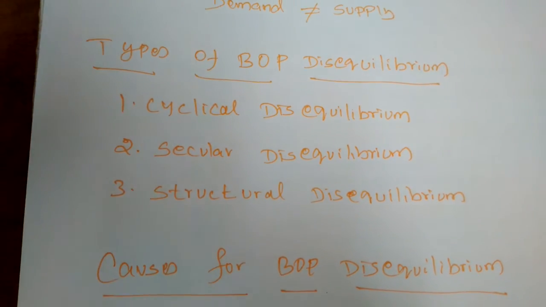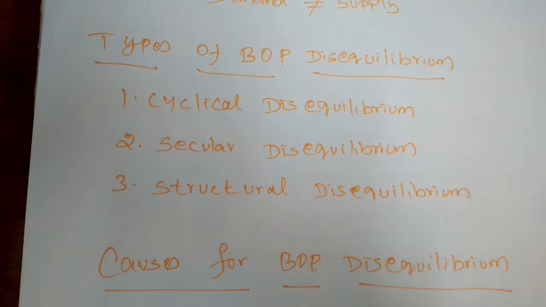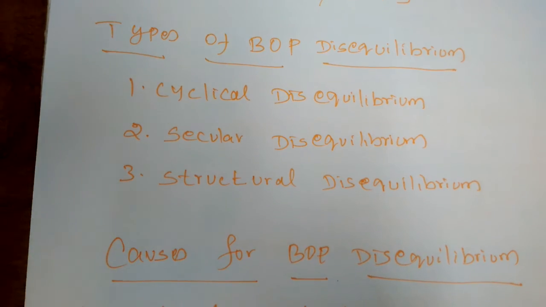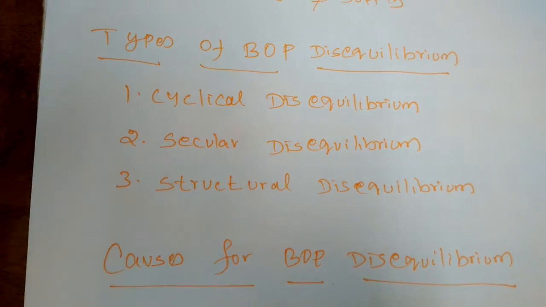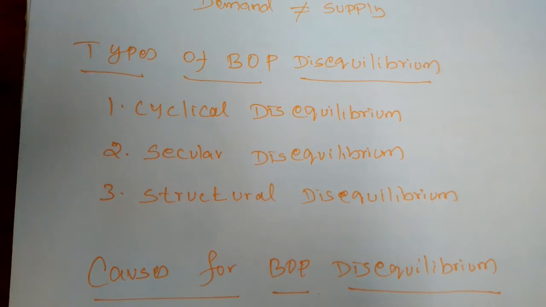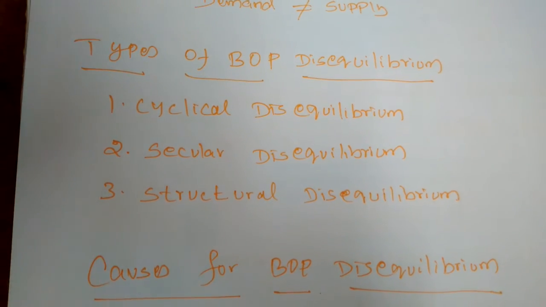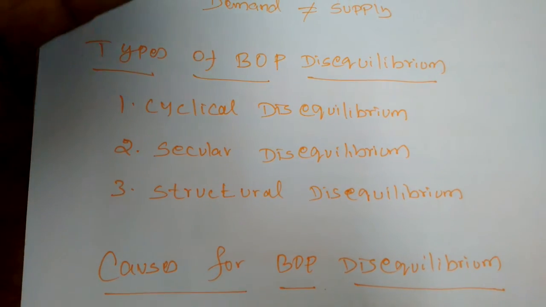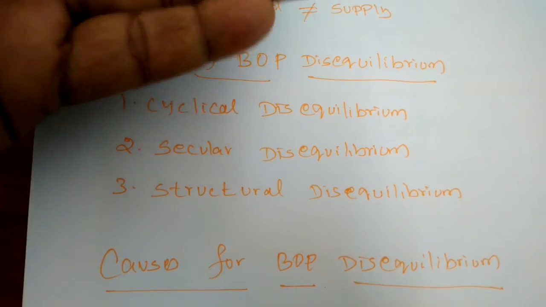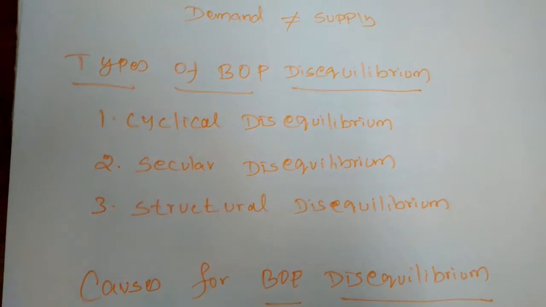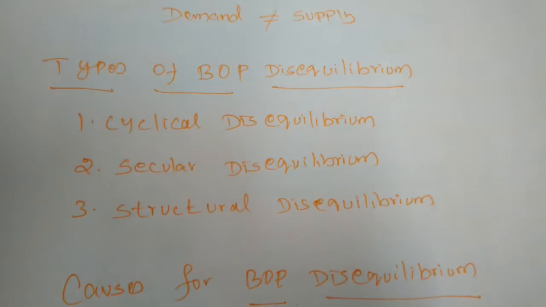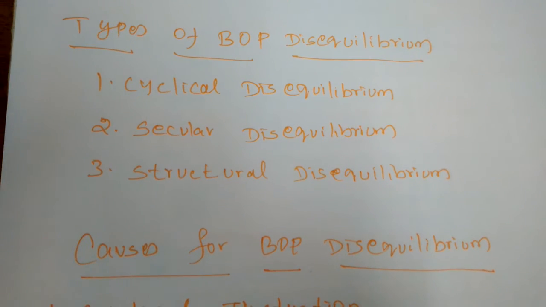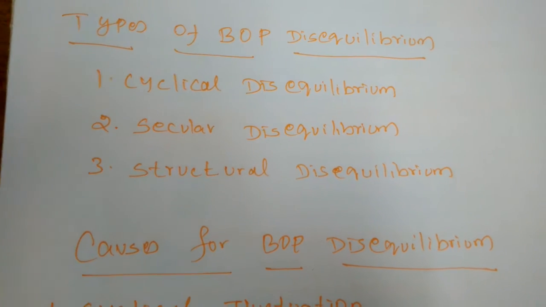The cyclical disequilibrium arises because of two reasons. First, two countries may be passing through different phases of the business cycle. When they are facing different business cycles, one country may be at the boom level, and another trading country may be in depression. So when one country is in depression and another trading country is in boom, the disequilibrium will arise.